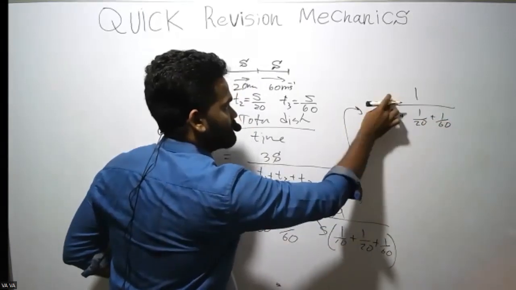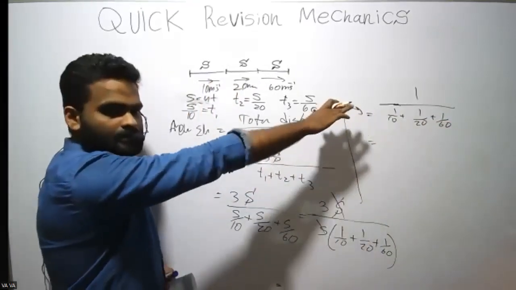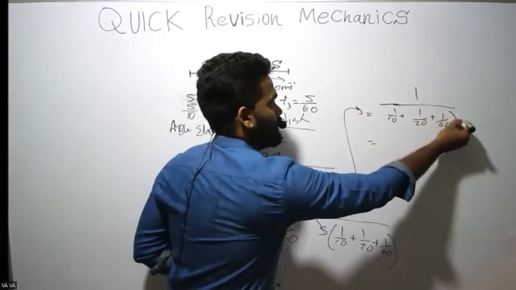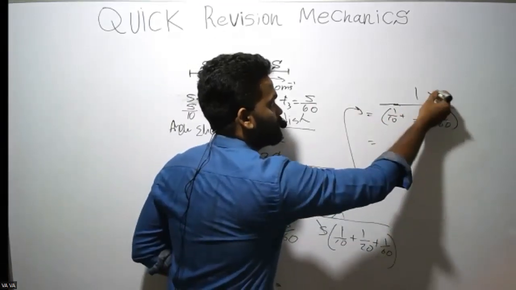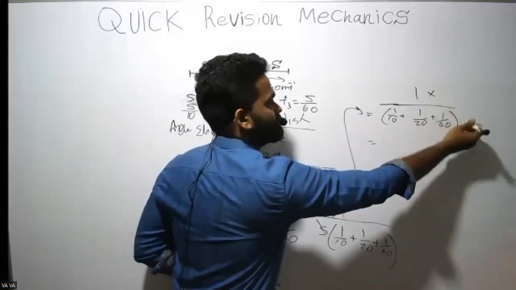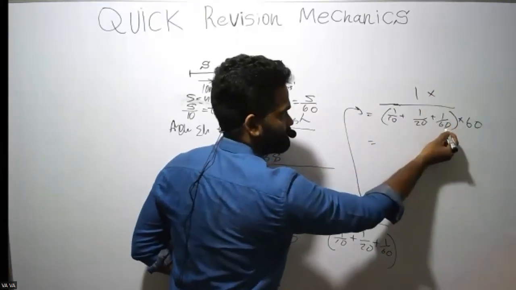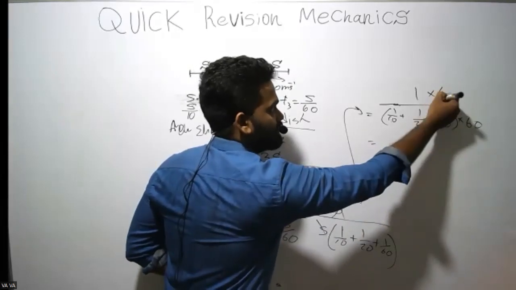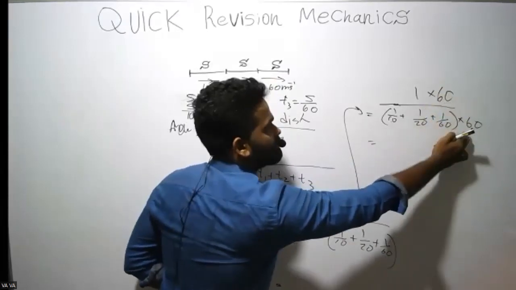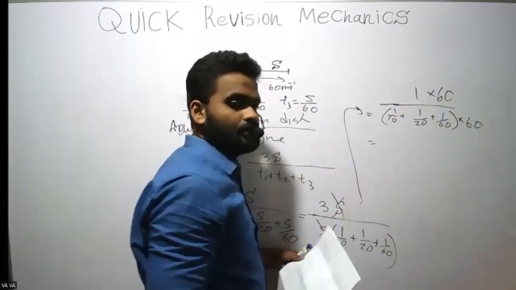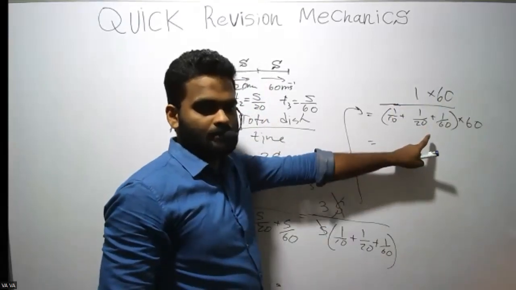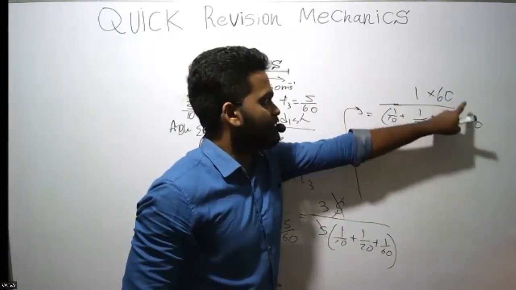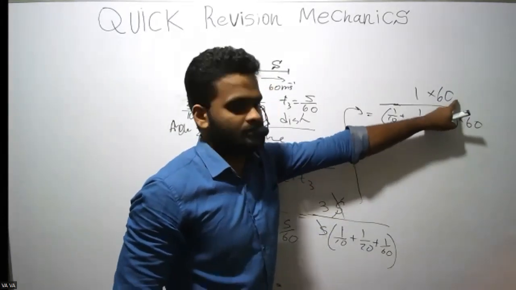When you get a calculation like this, multiply both denominator and numerator by the common denominator. For 10, 20, 60, the common denominator is 60. So multiply both by 60. You are just multiplying by the same number, so you are multiplying by 1.